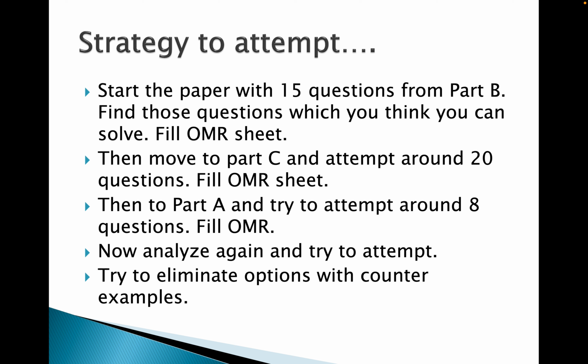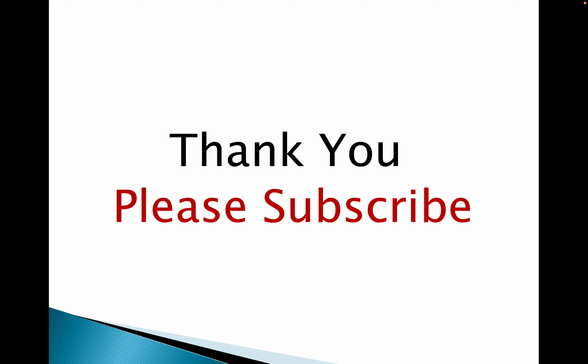So next, you should start your paper from part B with those maths questions which you know you can attempt. Okay, and fill the OMR sheet after doing part B. Then move to part C, attempt around 20 questions, fill this. Next, in the last, go to part A, and after this analyze again and try to attempt as many questions as you can. Okay, try to eliminate options with counter examples. If you eliminate, then you will get the correct answer easily. Try to eliminate.